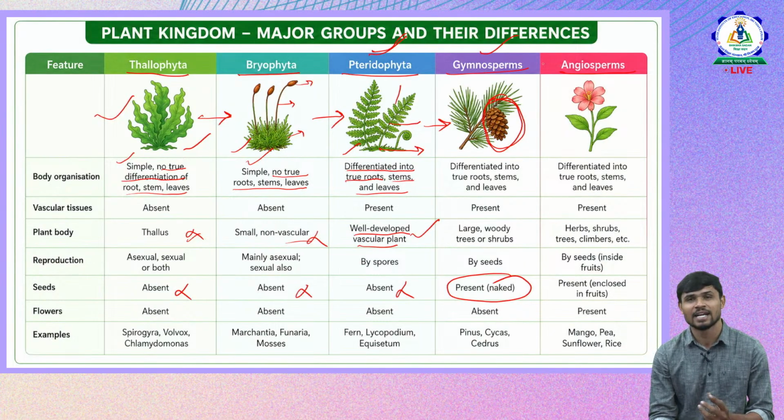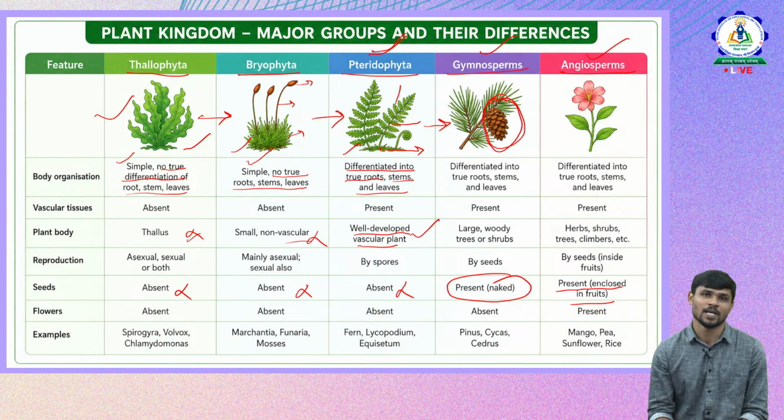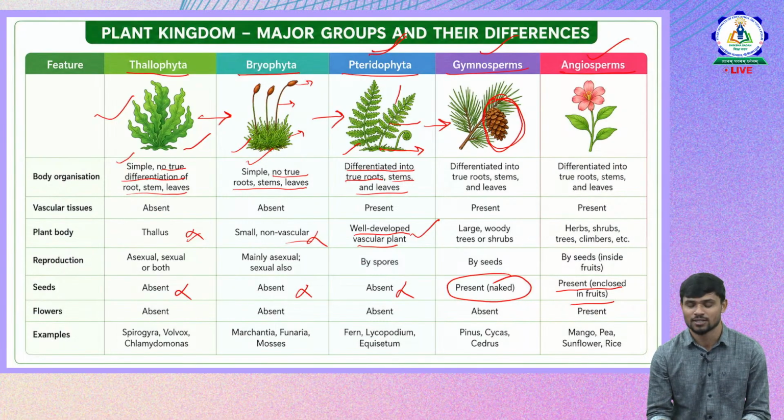But these seeds are naked in nature. Naked means they are visible outside. Seeds are seen from outside, they are not covered by anything. Whereas in Angiosperms, seeds are enclosed. Okay, seeds are present inside the fruits. They are enclosed by a fruit. If you see, fruits will have seeds inside. So that means they are from Angiosperms.